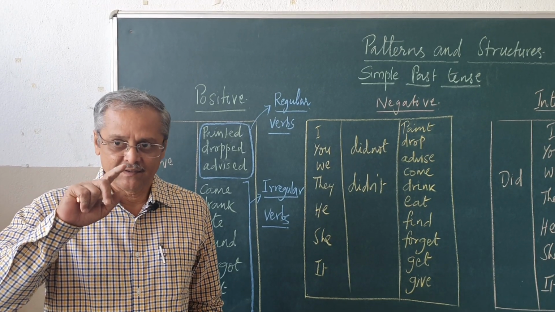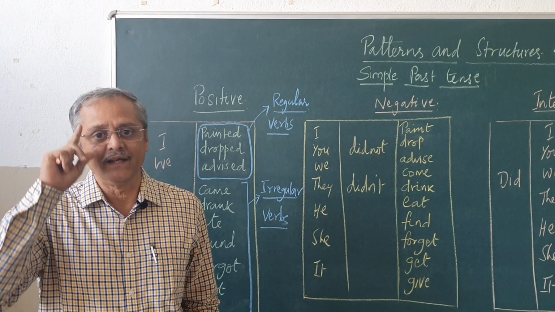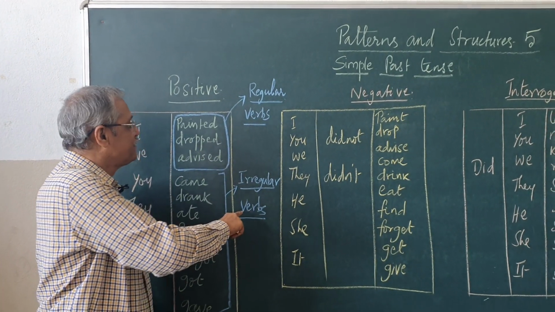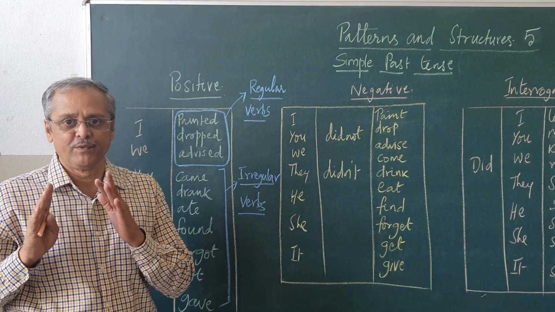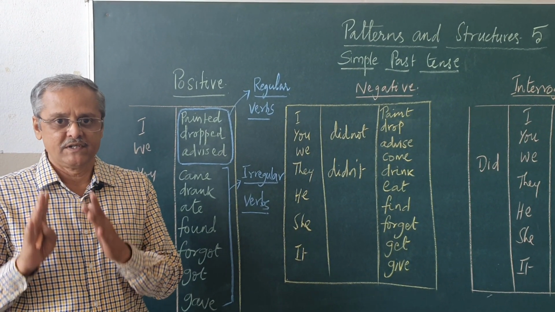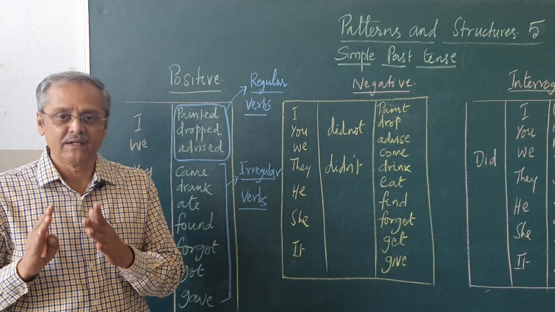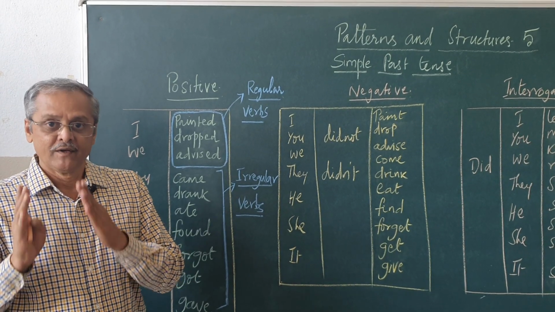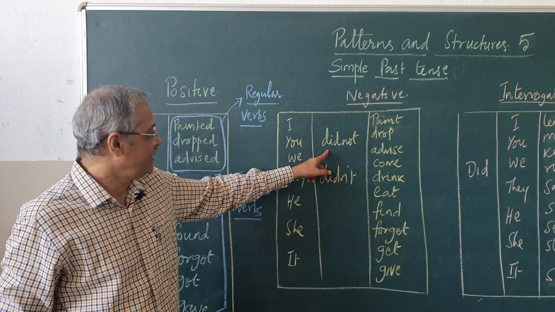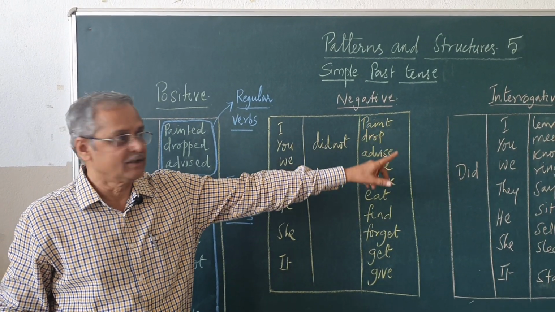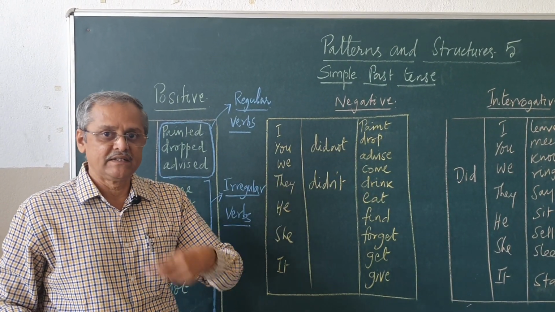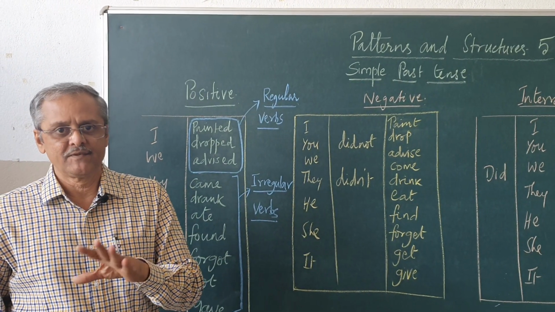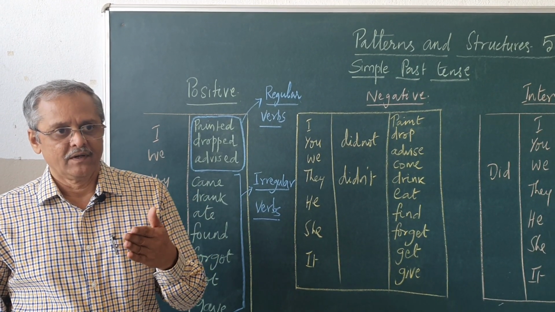Today we will see the next part of the practice material on use of regular and irregular verbs in the past tense, because this is a very important concept. We commit mistakes when we are using the regular verbs in the past tense as well as irregular verbs in the past tense. Especially mistakes occur when we use didn't or when we start the questions with did. That is why this needs more practice, and we will try to practice with almost all the irregular verbs in the sequence of videos that we will have.